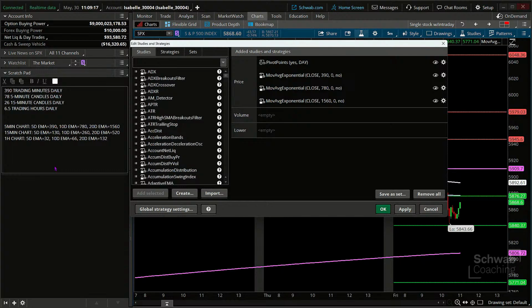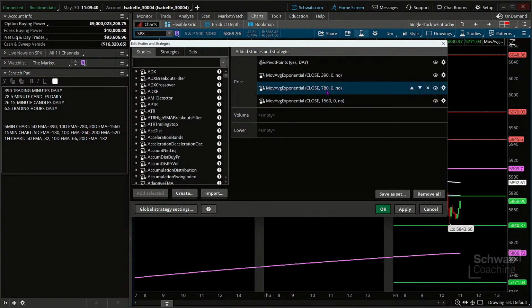So here on my 5-minute bars, the 390 period exponential moving average is akin to a 5-day simple moving average. Akin, not identical, but it's akin to it, right? Now, what is the 10-day? Double it, 780 periods. There I go, 780 right here.